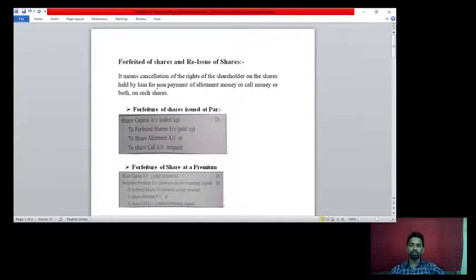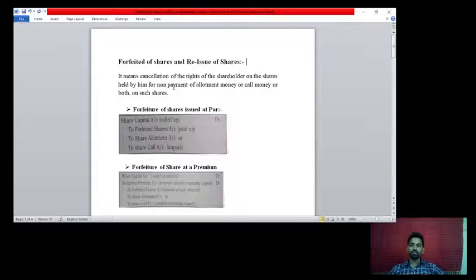Suppose a shareholder has taken shares from the company, but he is unable to pay the allotment money or the call money, which may be the first call or the final call. If he is unable to pay, then the company will cancel his rights. Whatever rights he has, the company will cancel them. This is nothing but forfeiture of the shares.